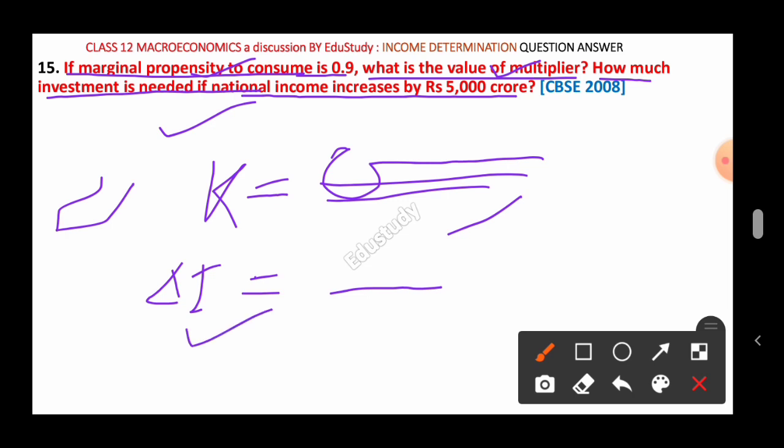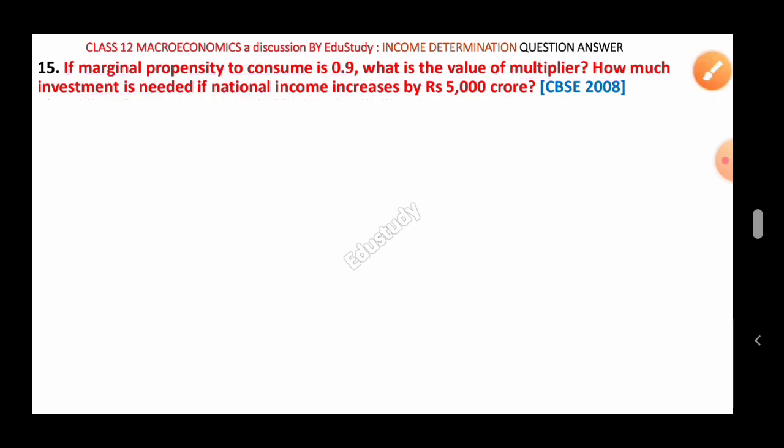Okay, you just have to write, and both are the same question. You have to first find a multiplier, then you have to find the increase in the investment. Okay, let's come to the next question.